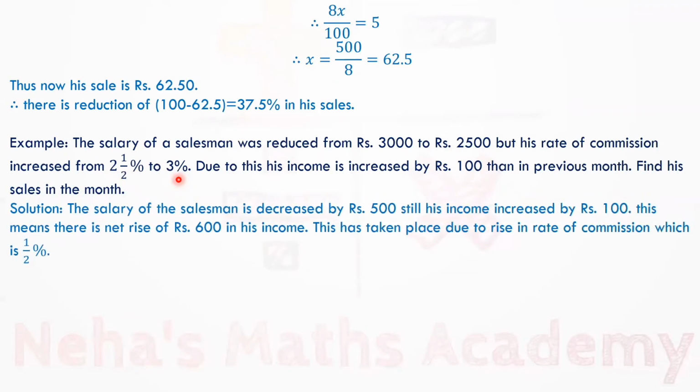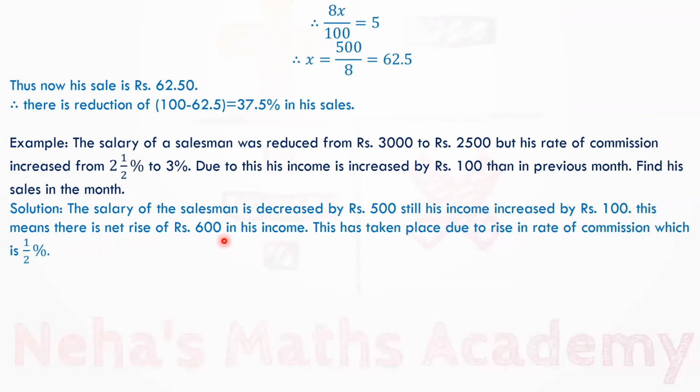The salary of the salesman is reduced from 3,000 to 2,500. That means his salary is decreased by rupees 500. But still his income increased by rupees 100. This means that there is net rise of rupees 600 in his income, 500 plus 100.